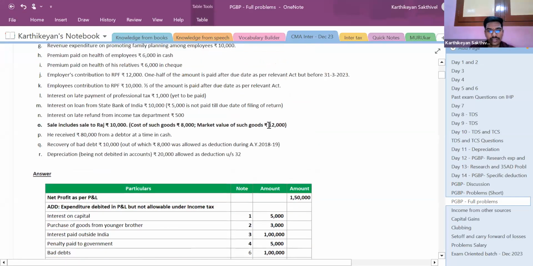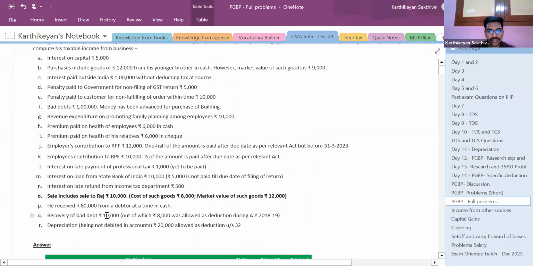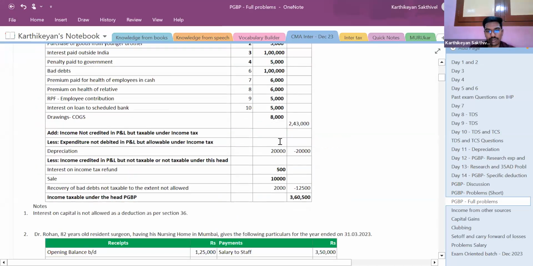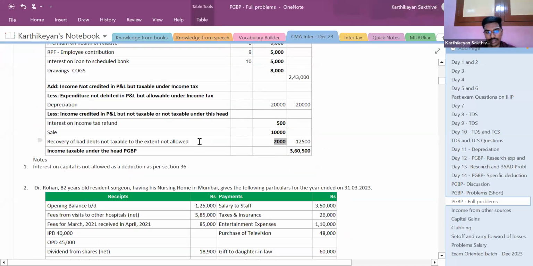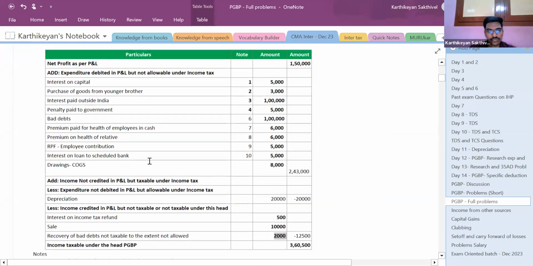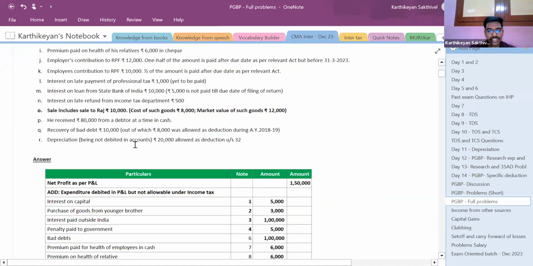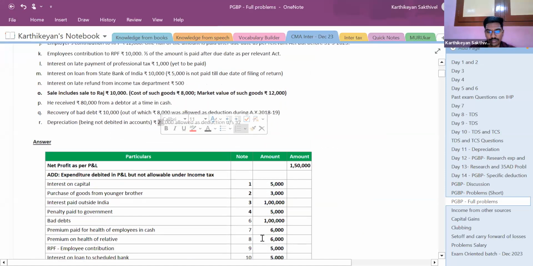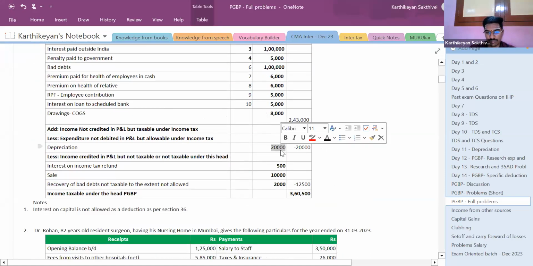So what would have happened here is that this entire 10,000 would have been credited to P&L. But how much do we need to tax? Only 8,000 needs to be taxed, right? So the remaining 2,000 I'll be removing. It is not taxable. Depreciation not debited in the books of accounts rupees 20,000, and the 20,000 has come here, that's all.